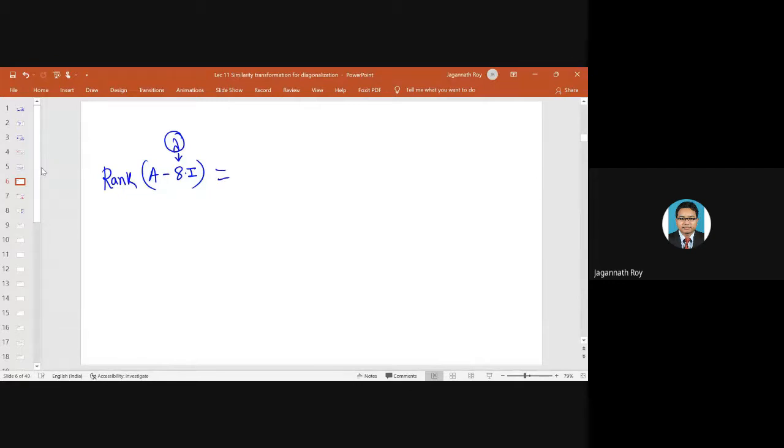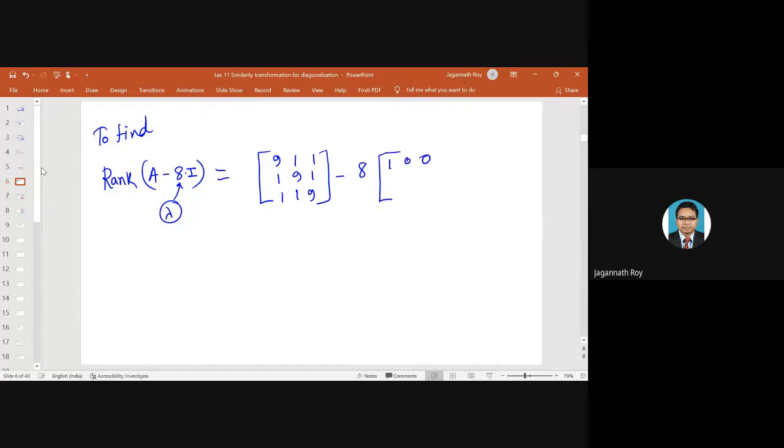So if you do this, it is 9, 1, 1, 1, 9, 1, 1, 1, 9, minus 8 times I, where I means the identity matrix of order 3 here.